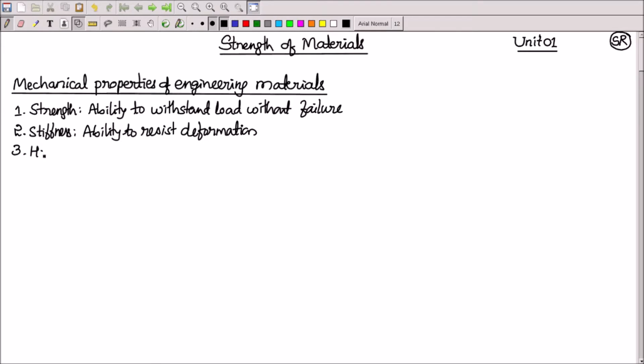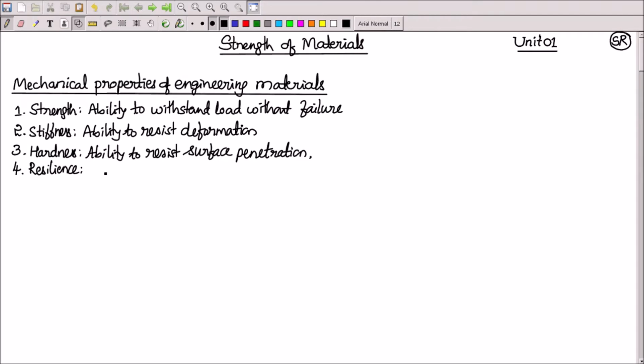Third one is called hardness. Hardness is a surface property. It is actually the ability of the material to resist the surface indentation or surface penetration or abrasion. This hardness is an important property whenever you discuss where material removal occurs because of rubbing action.